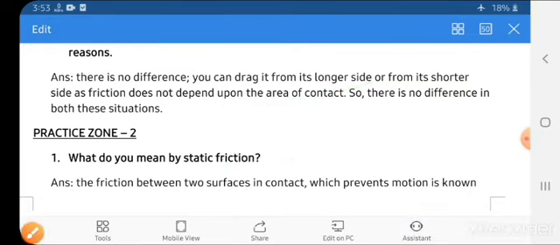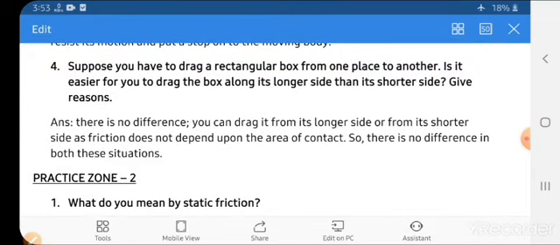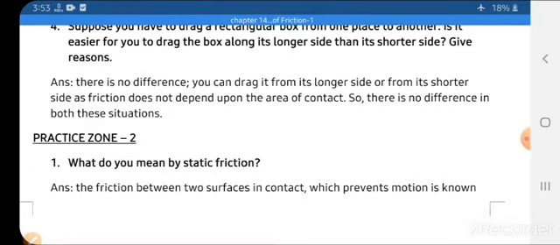We know that friction does not depend upon the area of contact, right? It depends upon the nature of the area of contact, meaning the area that is coming into contact, how its nature is, whether it is rough or smooth. So we will say that there will be no difference. You can drag it along the longer side also or the shorter side. It does not depend upon the area of contact. As we know, friction depends upon the nature of the surface of contact and the weight of the object.